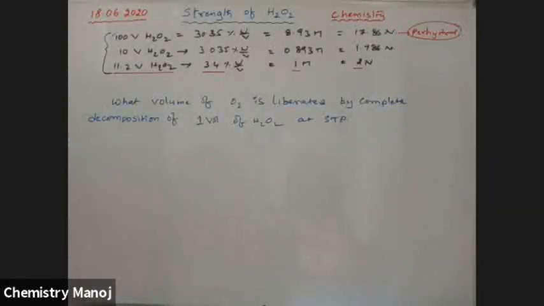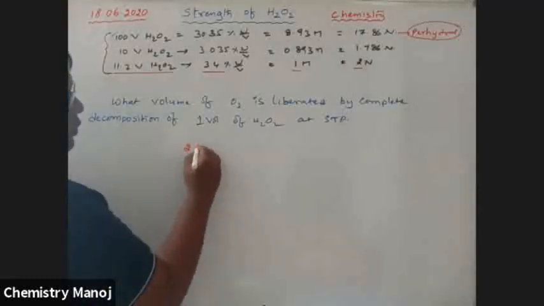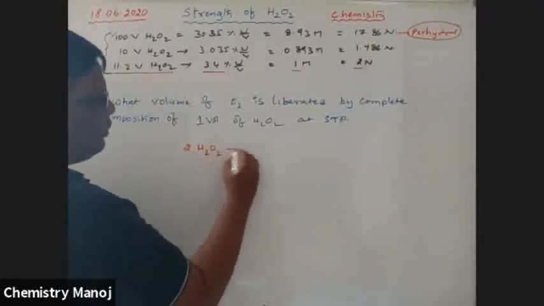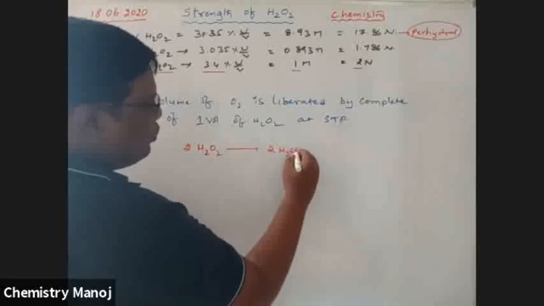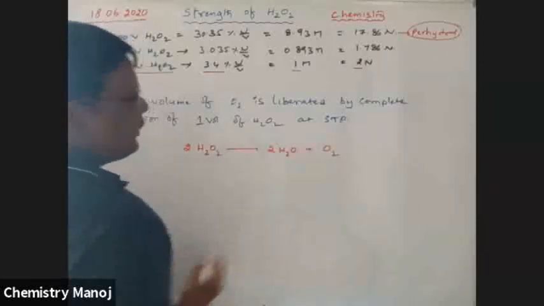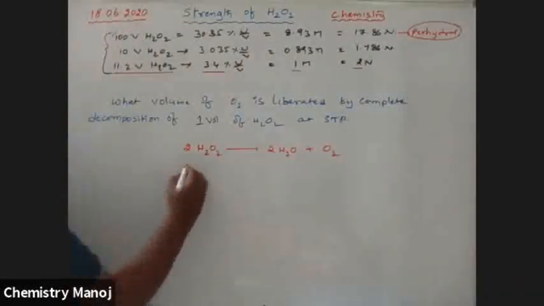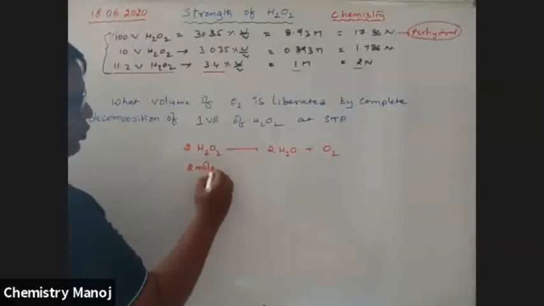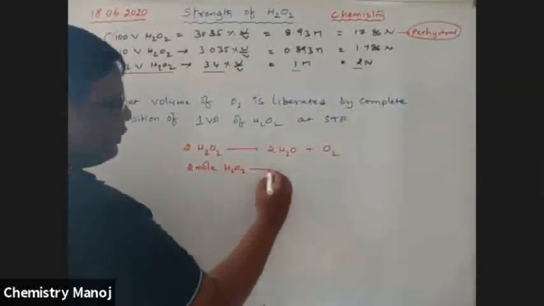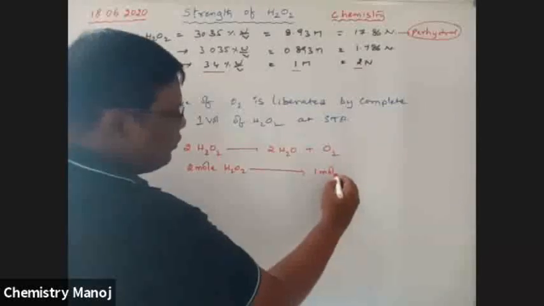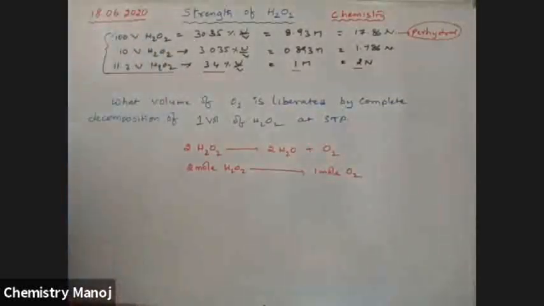Just like our previous problem. See here, 2 H2O2 gives 2 H2O plus O2. That means 2 moles of H2O2 liberate 1 mole of O2.